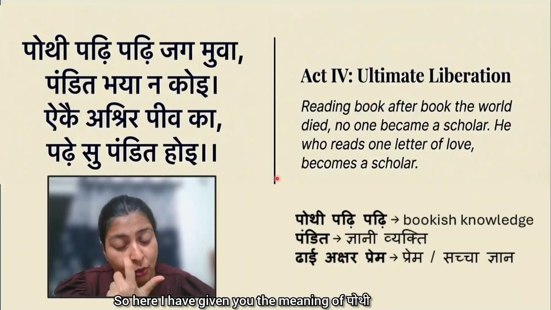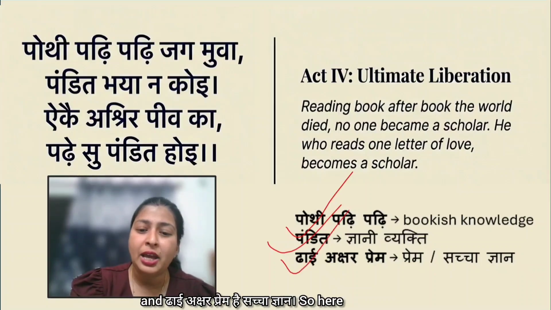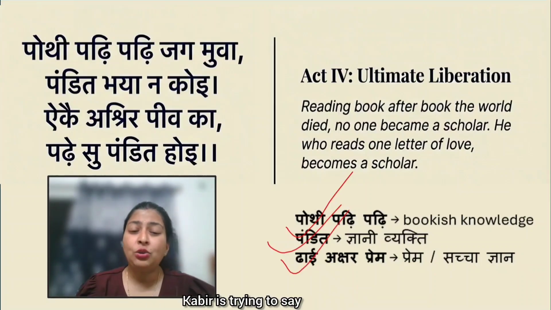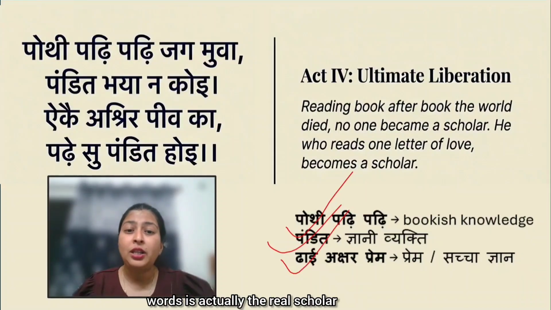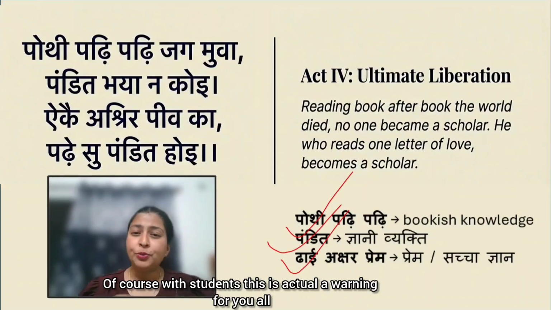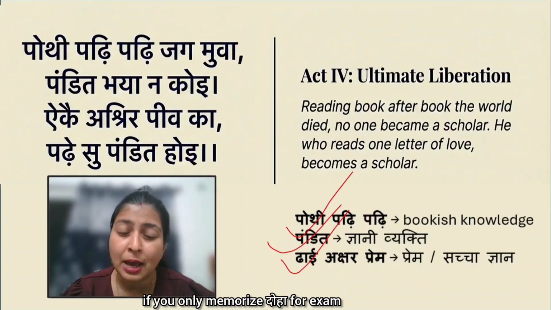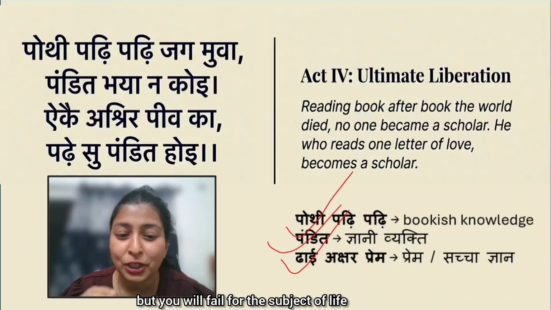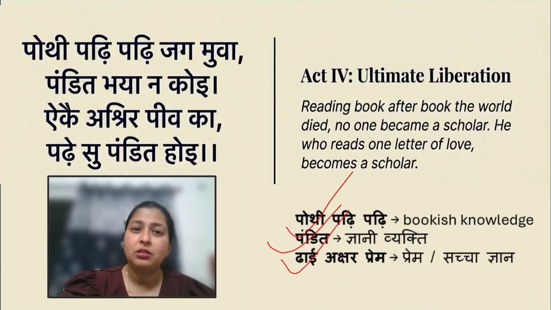So here I have given you the meaning of Poti Padi Padi means bookish knowledge. Then Pandit means Gyani Vyakti and Dhai Akshar Prem means Sacha Gyan. So here Kabir is trying to say that whoever understands those two simple words is actually the real scholar. Of course, with students, this is actually a warning for you all. If you only memorize Doha for exam and you think you will pass the paper, but you will fail the subject of life. So understand the true meaning of all the couplets.